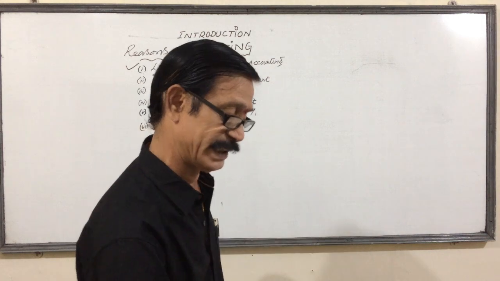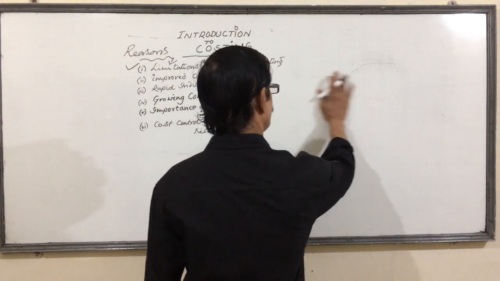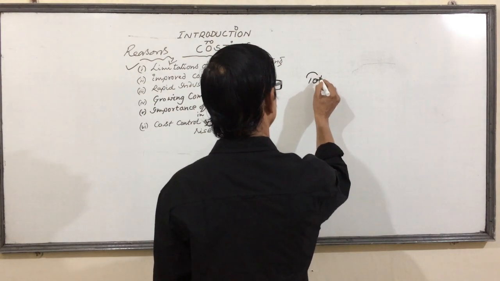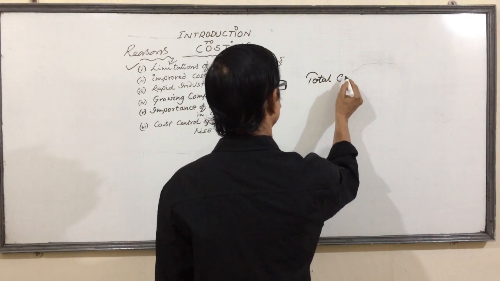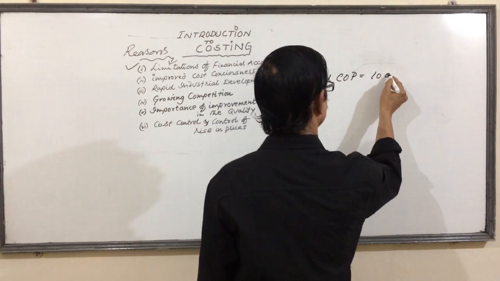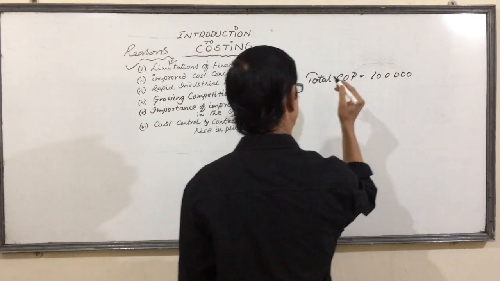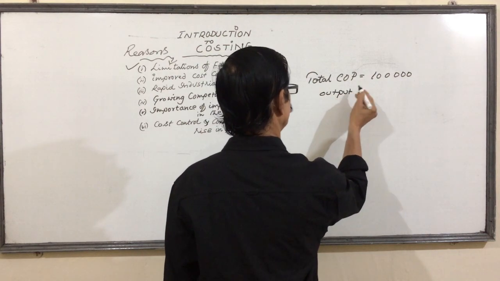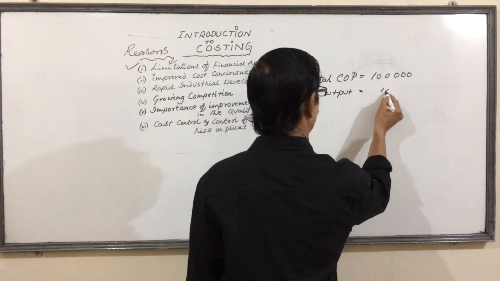How is it possible? Look at both sincerely. Suppose right now my total cost of production is ₹1,00,000. At that time my total output is 10,000 units.